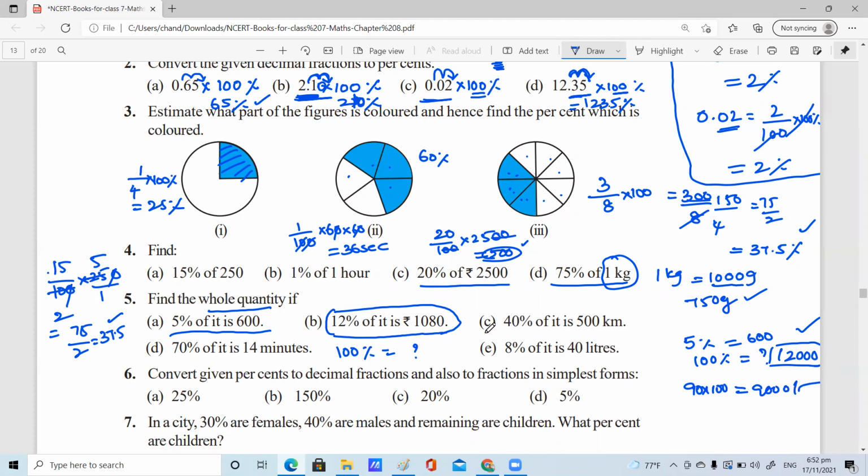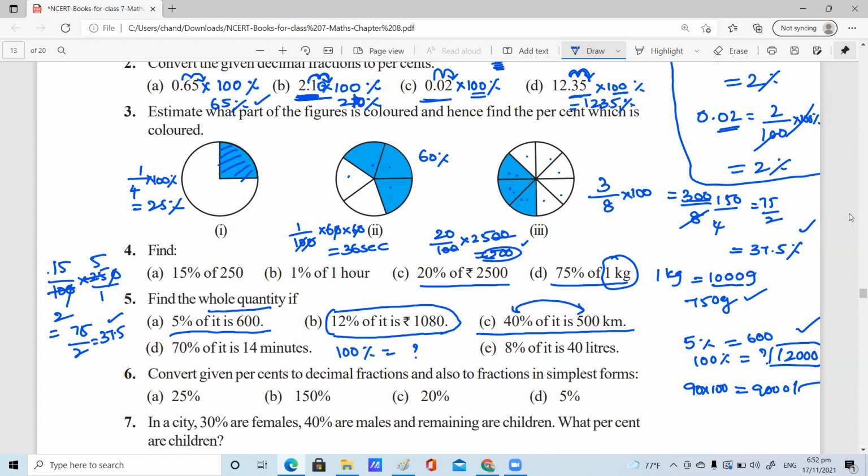Right. Next, CBIT. Satvika, please answer. 40% of 500 kilometers. 40% equal to 500 kilometers. You need to find 100%.